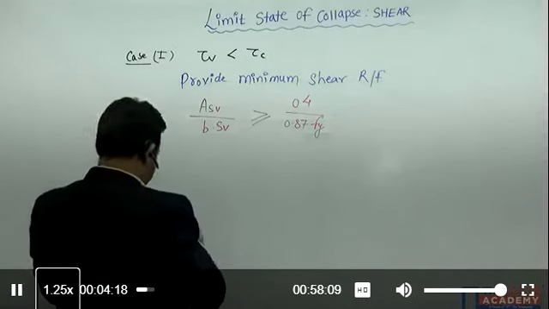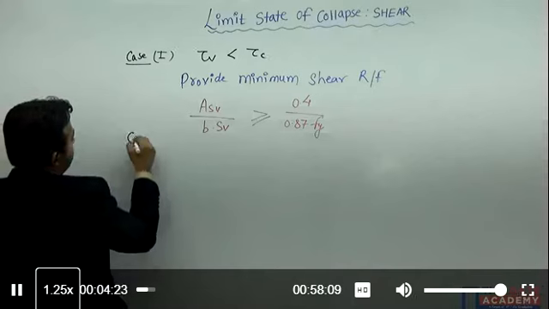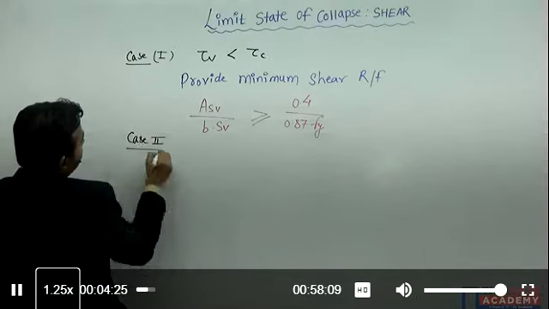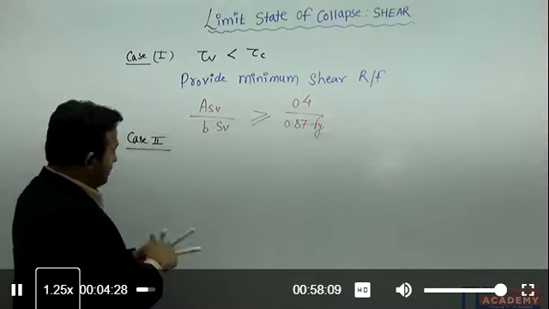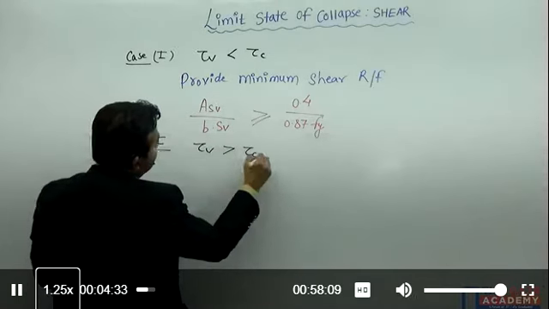Now, case number 2 that we discussed yesterday is when your tau v is greater than tau c.